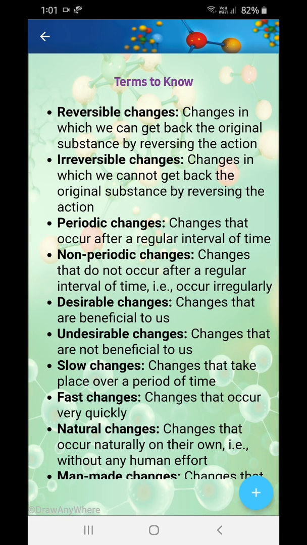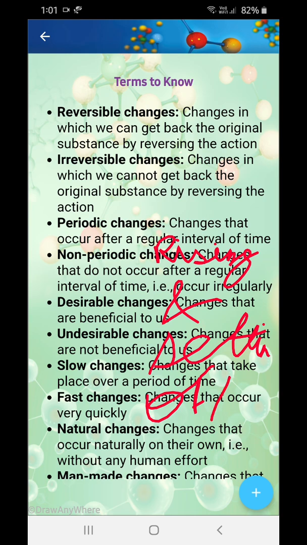Next, periodic change. Changes that occur after regular intervals of time. So, you see, one example I am giving you: the rising and the setting of the sun. It rises at the same time, sets down also. It rises in the morning, sets down in the evening. Every day the same thing is happening. So this is periodic change.